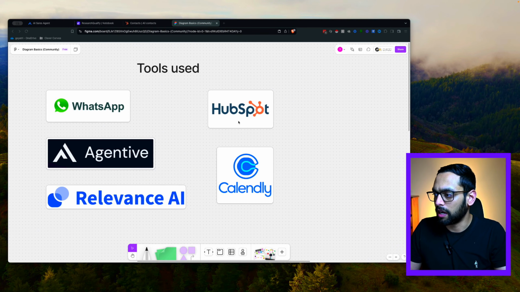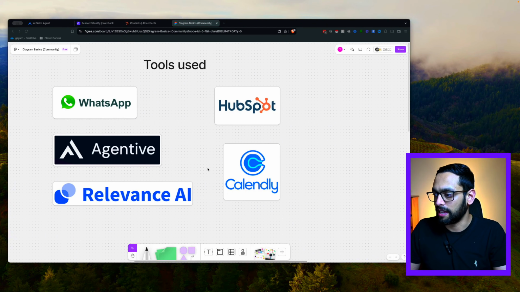For the CRM, I've used HubSpot, as you can get started for free. You don't really need to pay anything. Just create an account and it's very easy to link it to Relevance AI. And finally, to actually book the meetings in, I'm using Calendly so that the AI agent will just send a Calendly meeting to your lead and they can use that to book the appointment in.